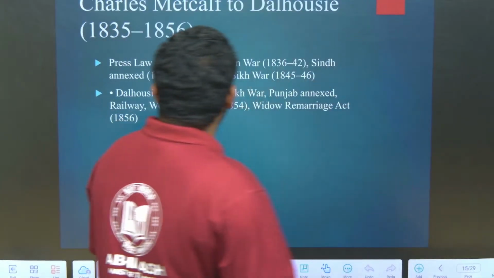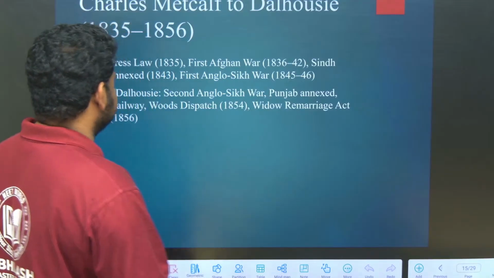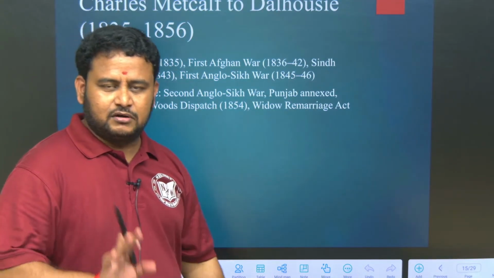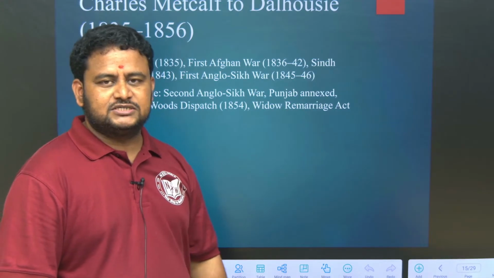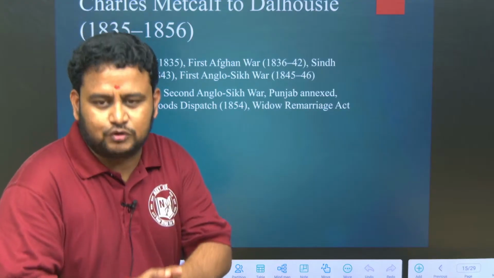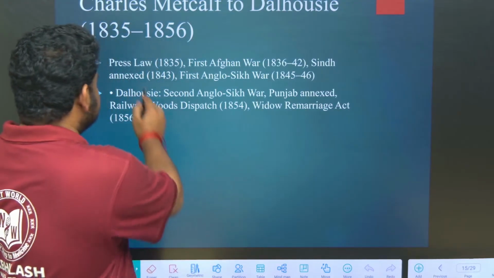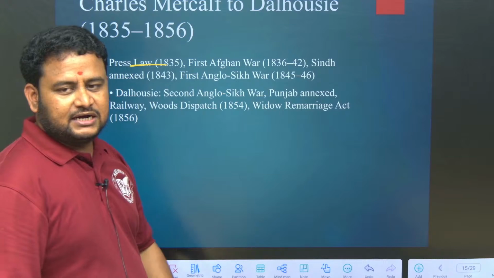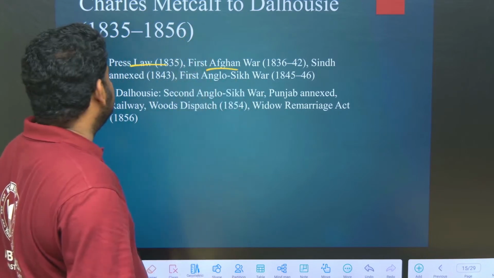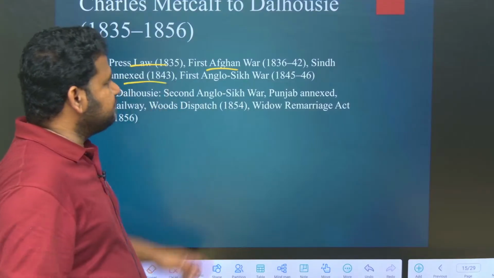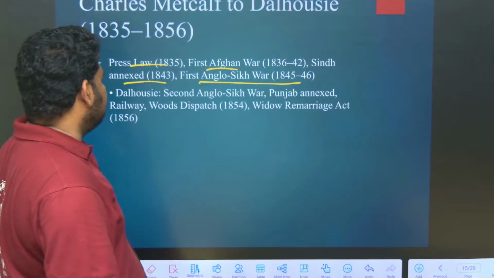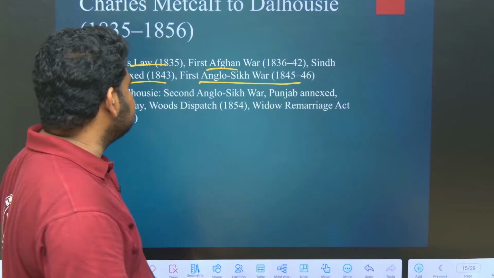Next thing, Charles Metcalfe to Dalhousie. Charles Metcalfe is one Governor General of India. Similarly, Lord Dalhousie is also one Governor General of India. So, from Metcalfe to Dalhousie, what are the events that took place? Let us have a look at it. The press law was passed under whom? Under Charles Metcalfe. The First Afghan War was under Metcalfe. Sindh was annexed under Metcalfe. The First Anglo-Sikh War was under Metcalfe.